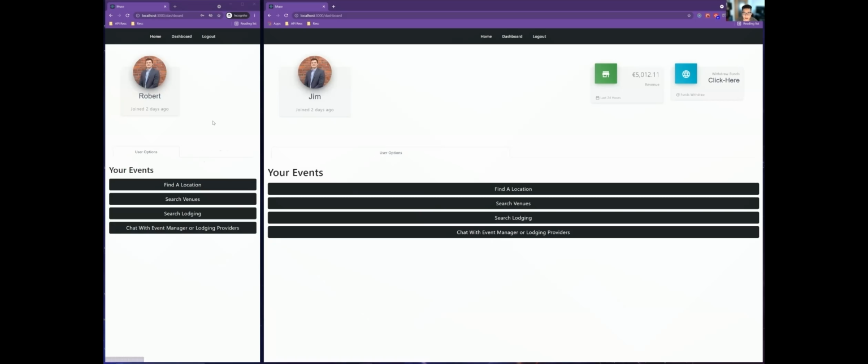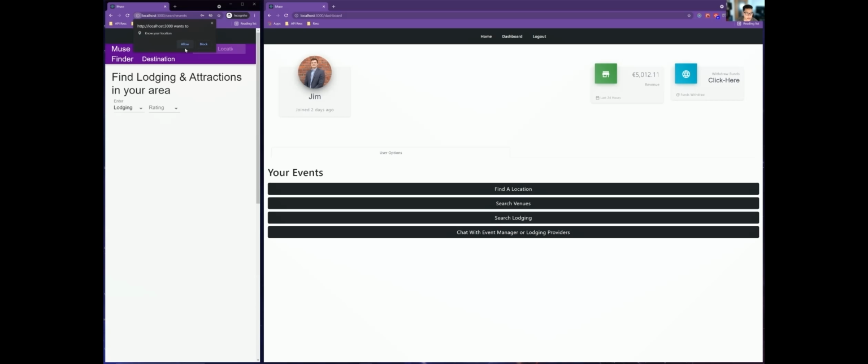Now, let's say that Robert is not a musician. He could just be a traveler who found our platform unique. He's a hobbyist musician, and he just wants to connect with other musicians for ideas and inspiration. But he's also a traveler. Rob is traveling with his family, and he wants to find a museum. So we'll say, okay, find location.